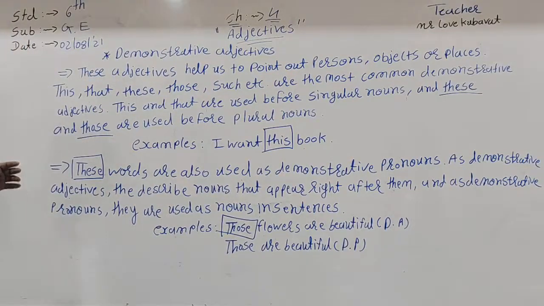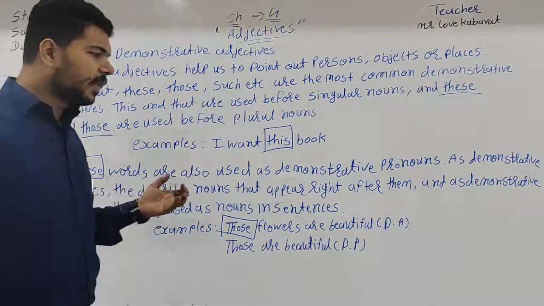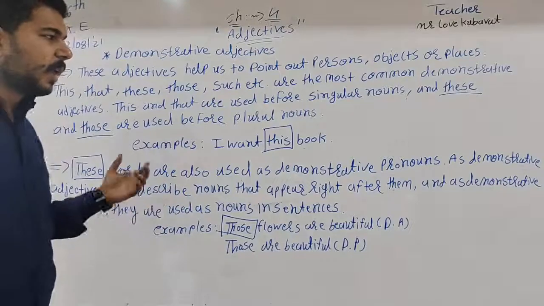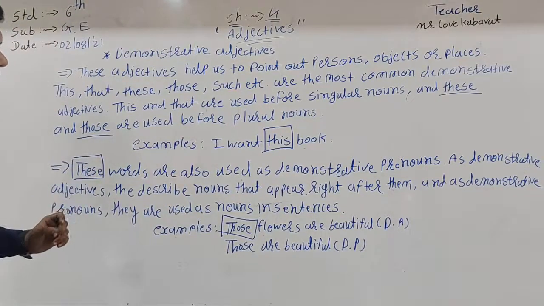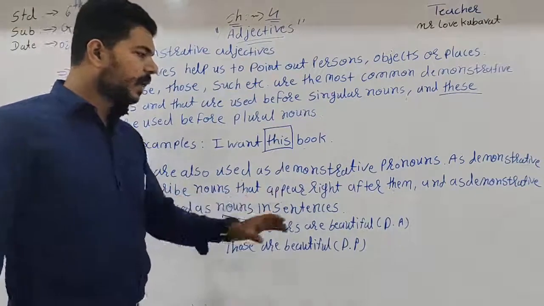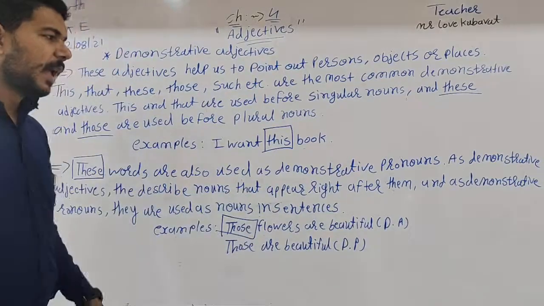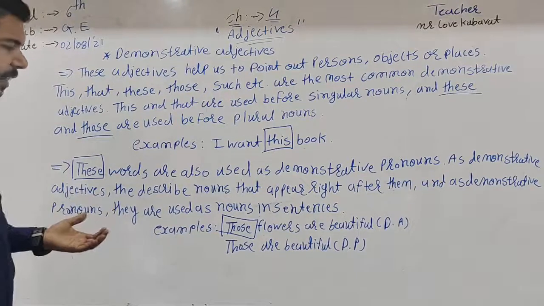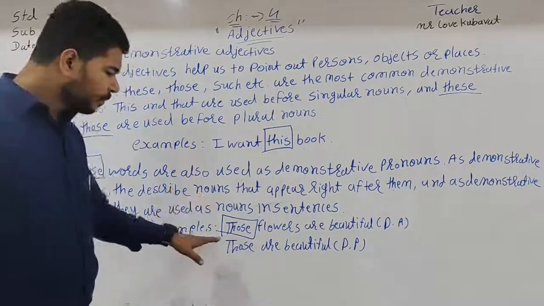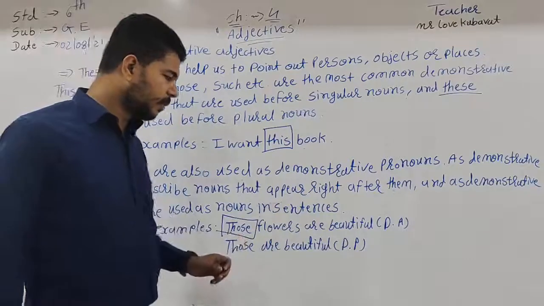And then the next one, these words are also used as demonstrative pronouns and as demonstrative adjectives. As demonstrative adjectives, they describe nouns that appear right after them, and as demonstrative pronouns, they are used as nouns in sentences. For the example, those flowers are beautiful.